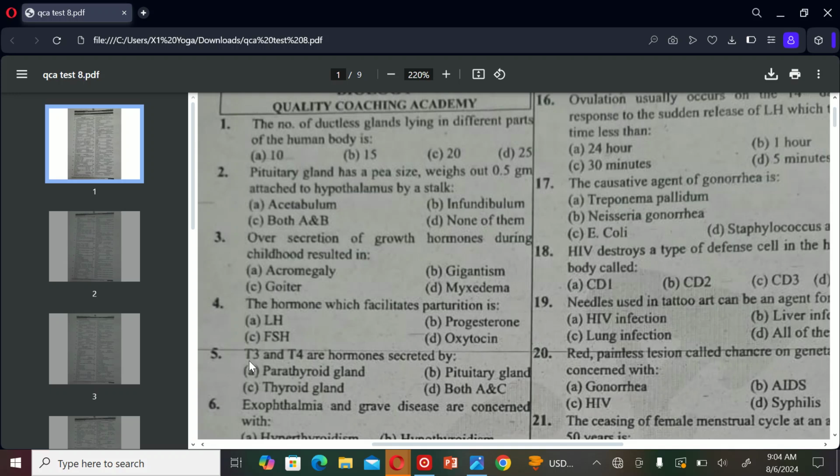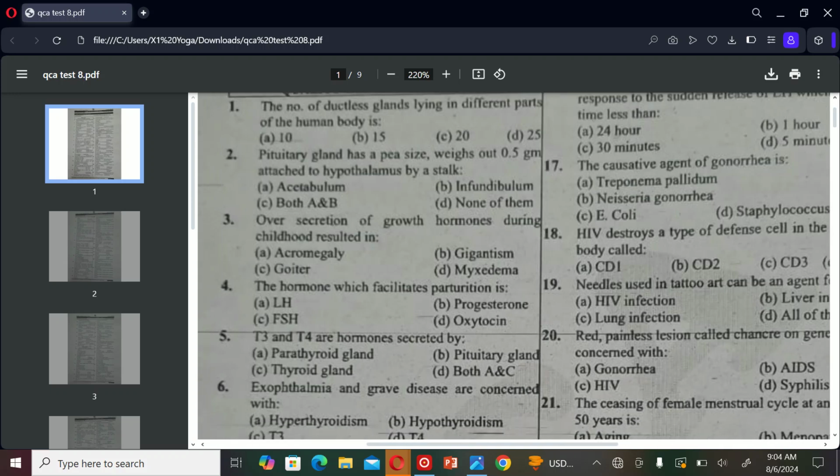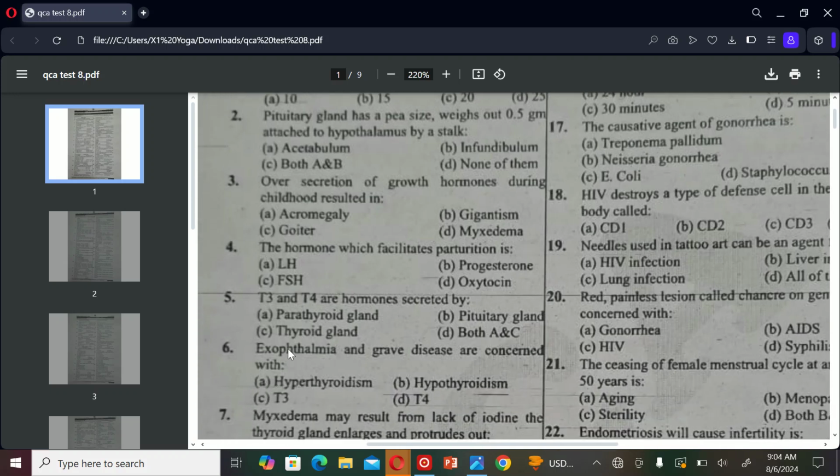The next MCQ is: T3 and T4 are hormones secreted by A. Parathyroid glands, B. Pituitary gland, C. Thyroid gland, and D. Both A and C. So the correct option is C, Thyroid gland.